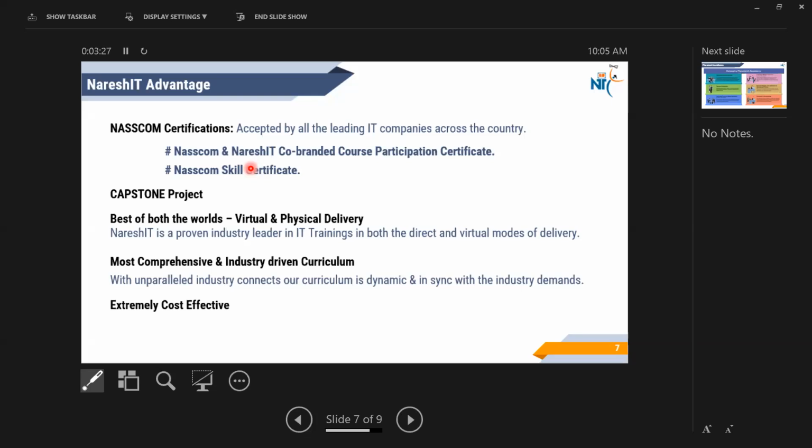Don't think like this is your academic project. No, not exactly like an academic project. In academics, you will be doing a project, right? This project will not be like that. We'll be creating an environment such that we'll be dividing the teams and giving you the tasks. We'll be creating an environment in our Naresh IT, how in the real world that particular project environment will be. And with the help of that, we'll be giving you that capstone project.